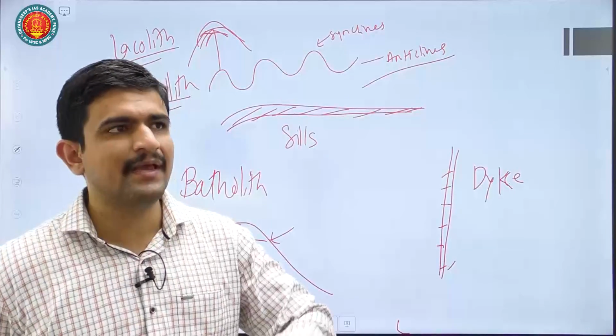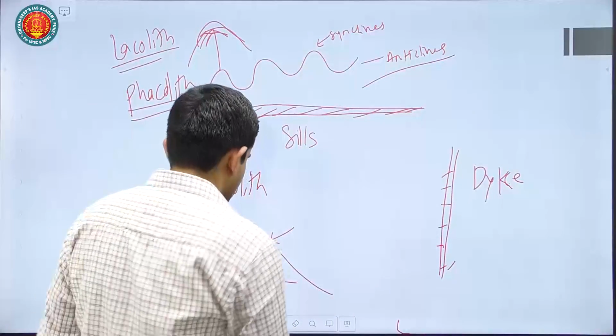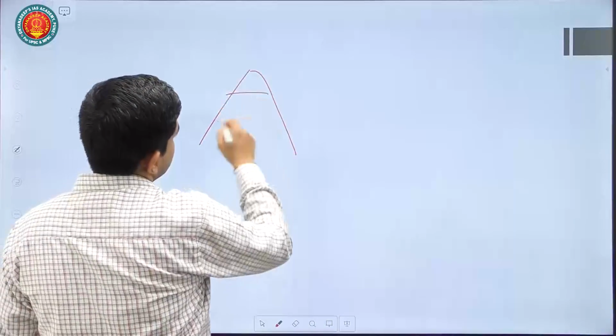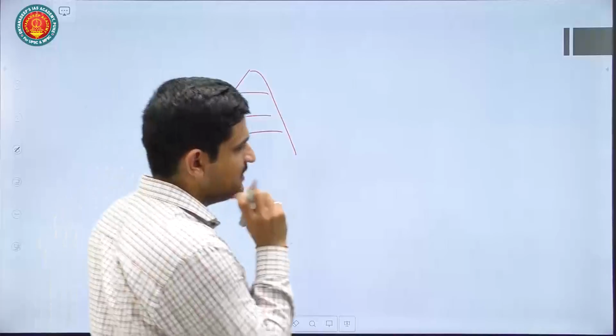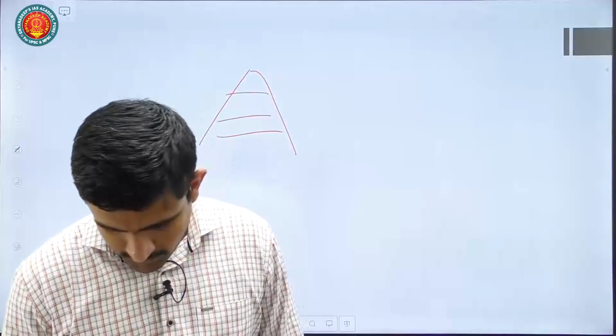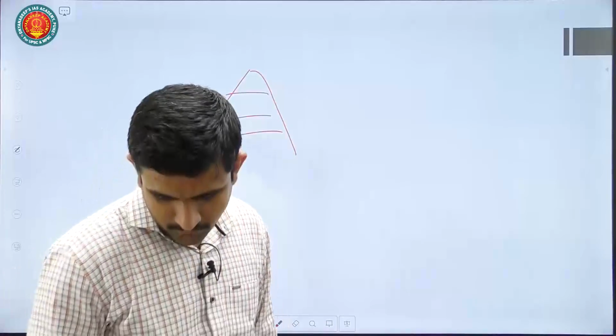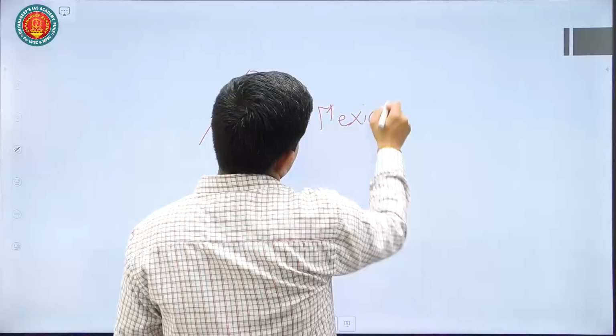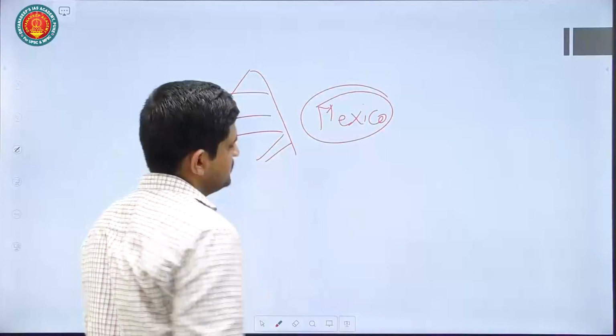Cinder shaped is where you have viscous lava, and it results in the creation of these steep kind of cinder formations. So that example you can certainly give. For example, there is a volcano in Mexico you can write as an example of this cinder shaped.